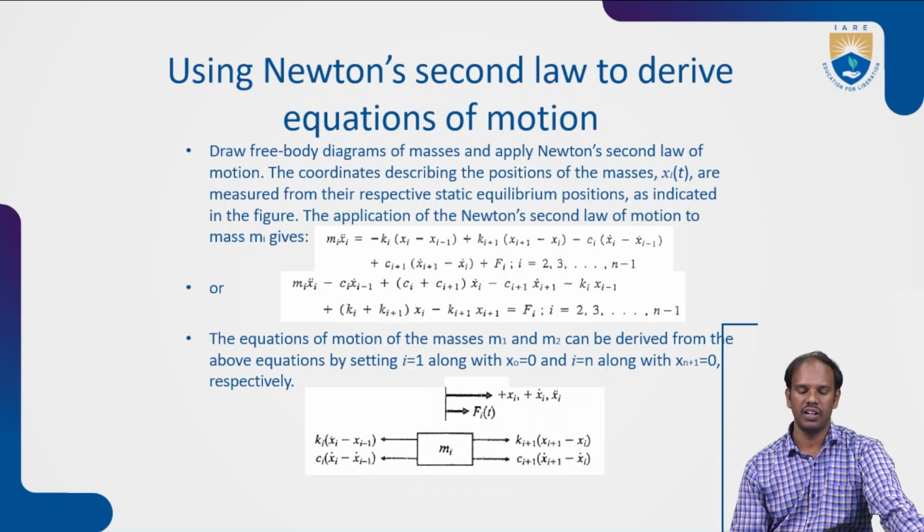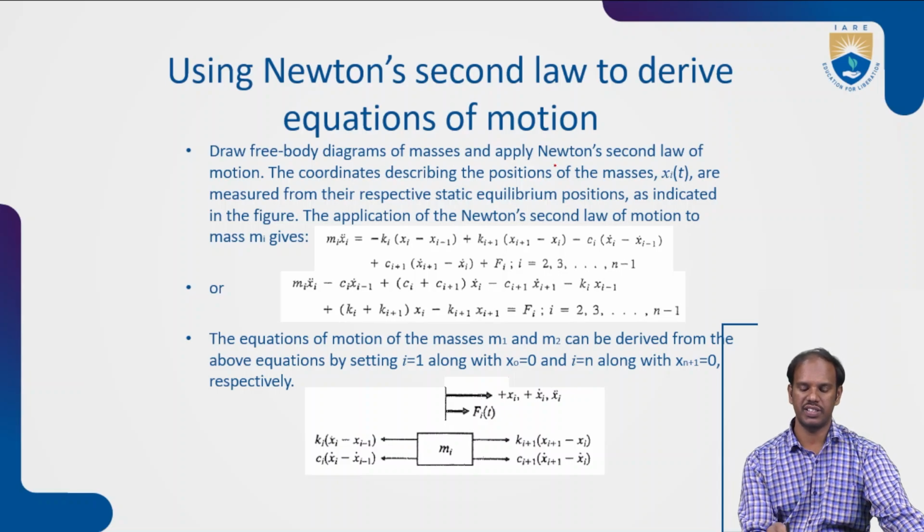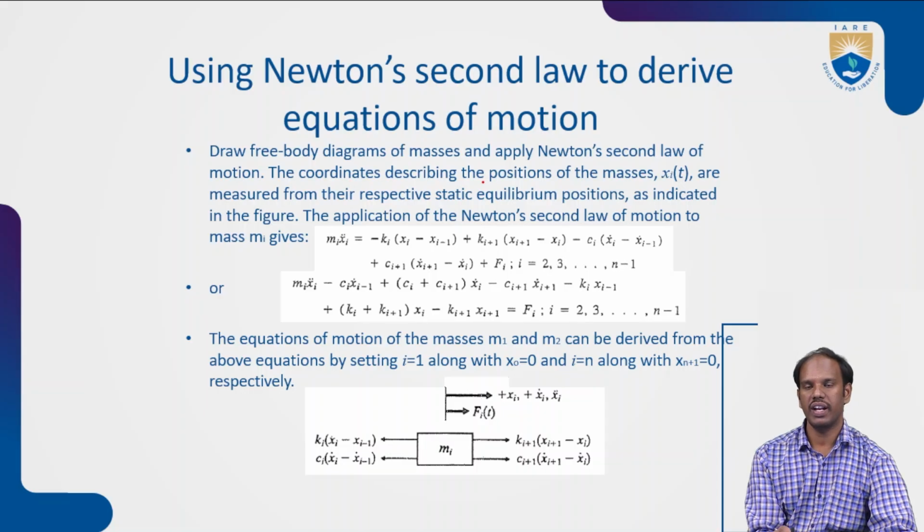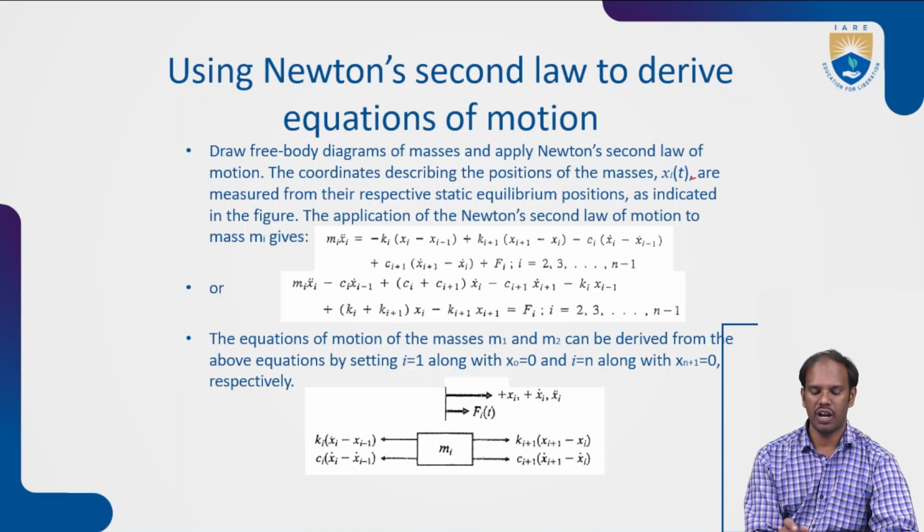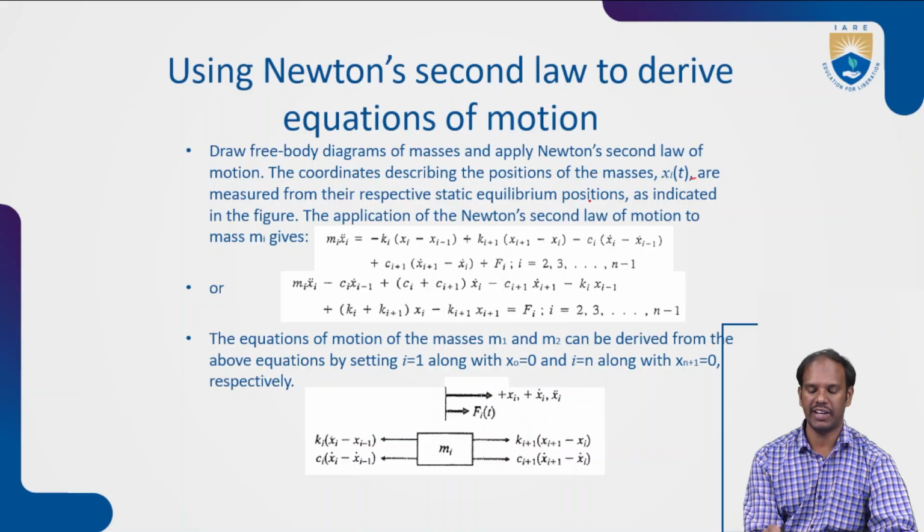So by using the second law, we draw the free body diagram of each mass system and apply Newton's second law of motion. The coordinates describing the positions of the masses, x i of t, which vary with time, are measured from their respective static equilibrium positions as indicated in the previous figure. The application of Newton's second law of motion gives m of i x i double dot, that is m into a, and the forces from the springs and dampers k i, k i plus 1, and so on, are connected continuously from 1 up to n.